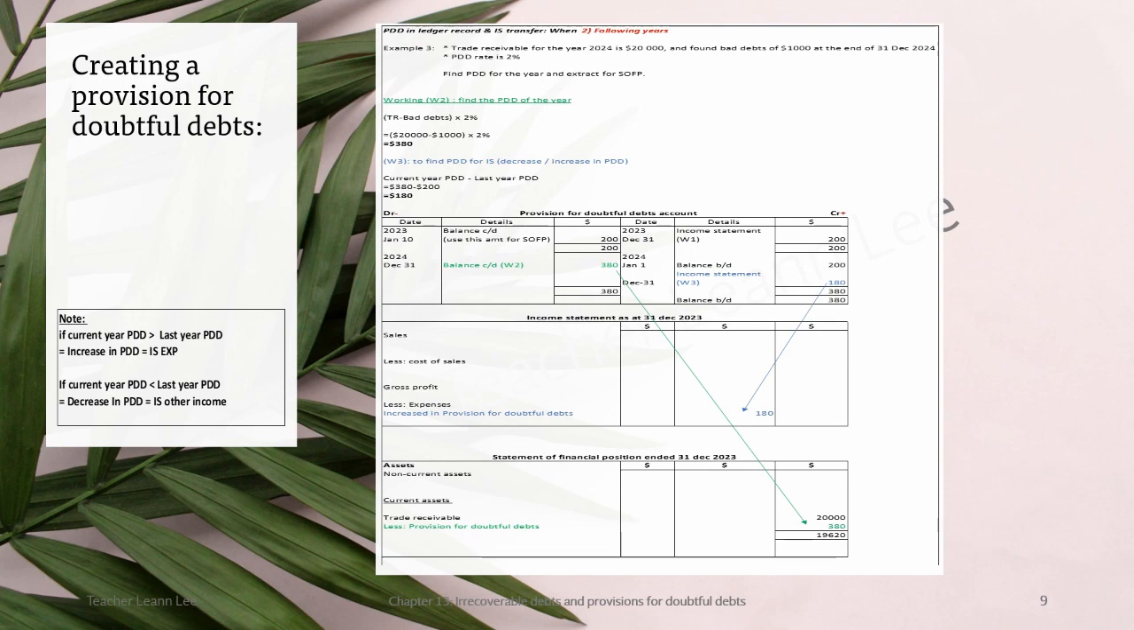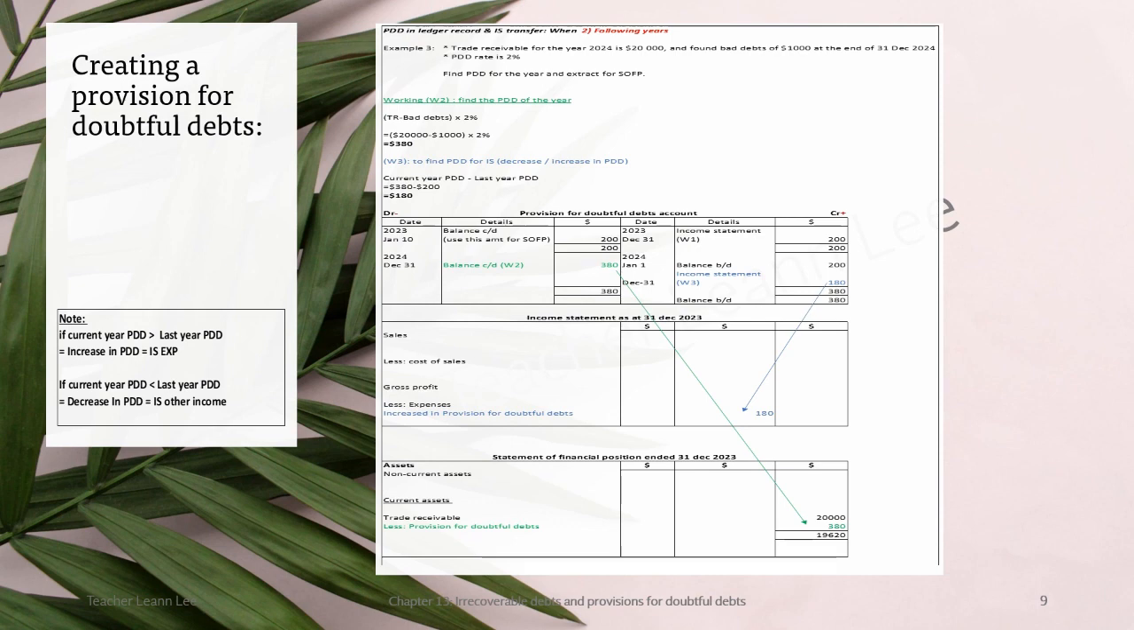So I need to do some working before I enter into the T account for the PDD account, financial statement for IS and SOFP. Okay, working number 2. TR minus the bad debt, because the bad debt is extra information after I close the TR account. So therefore I need to minus, second method. 20,000 minus 1,000, and then times 2% equals 380.